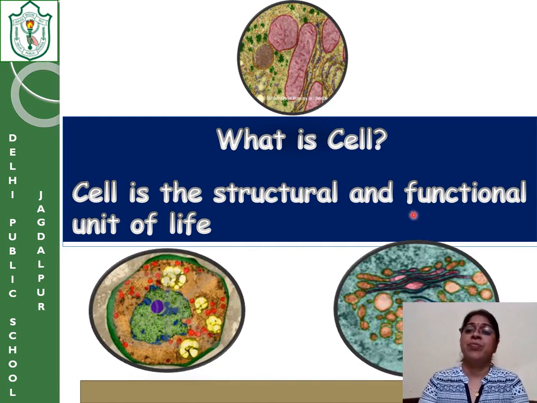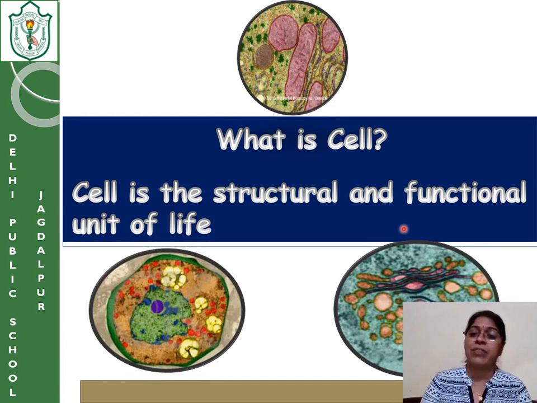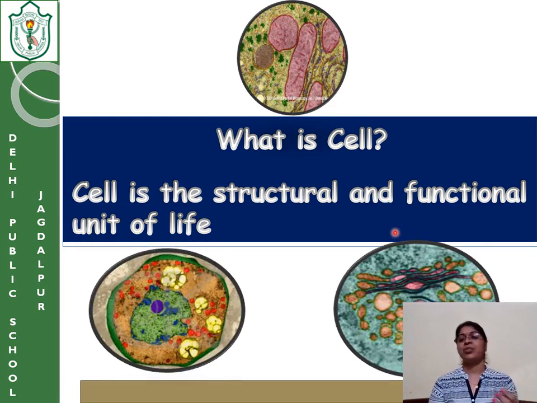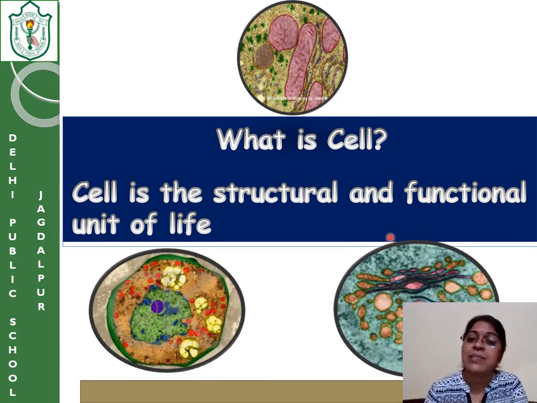Functional means any kind of work that it is doing. Hands have the function to lift anything, move things like that. So that is because of what? The cell. Because every cell has been assigned a special function. Now, if we have to move our hand, it needs flexibility, so the cells will have that feature of flexibility.